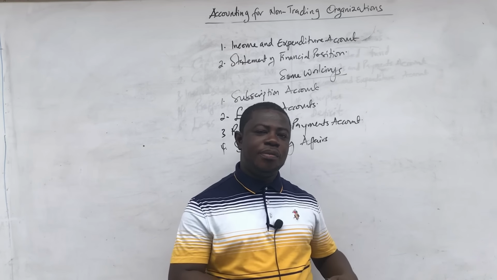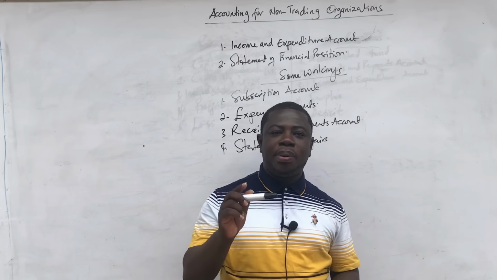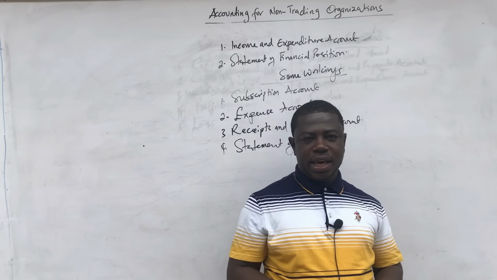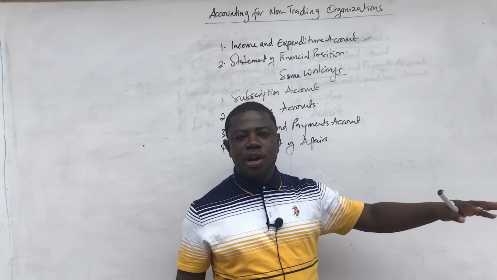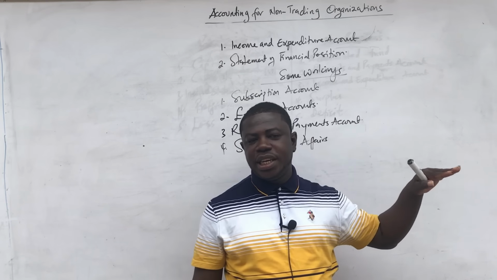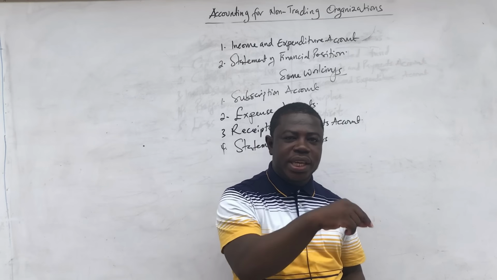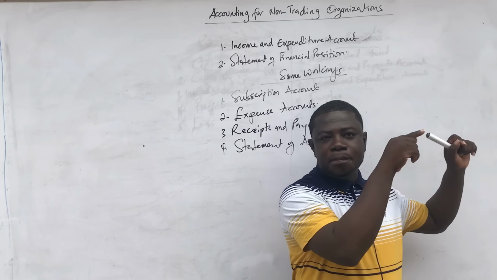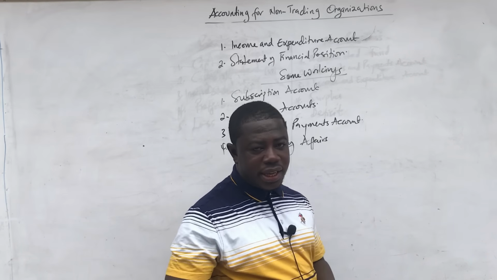When you prepare it, because that one is a business, you are going to apply the rules for businesses. That is where you are going to have sales, purchases and all that. And when you are able to prepare the profit for whatever side business, be it the bar or any other type of business, the profit you get from that business will come into the income and expenditure account as income.